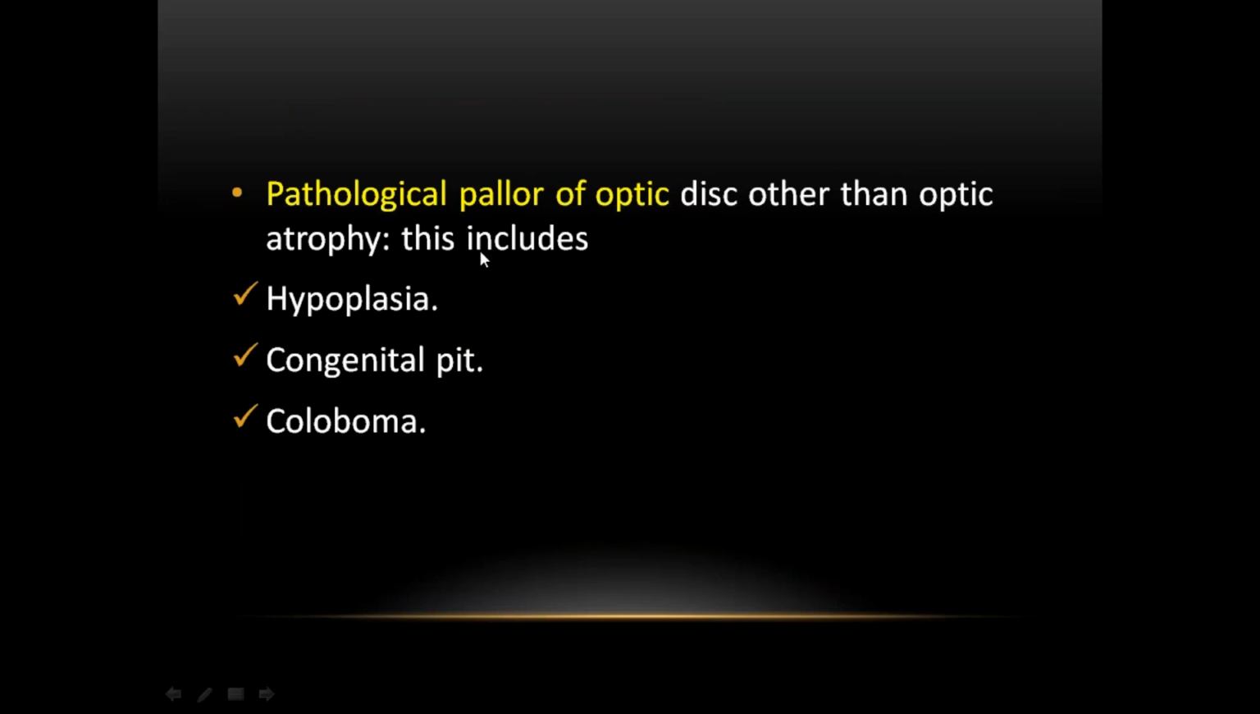Pathological causes of a pale optic disc other than optic atrophy include hypoplasia of the optic nerve, congenital optic pit, and coloboma. Previous ones are non-pathological causes. These are the pathological causes, which need to be differentiated from optic atrophy: hypoplasia of the optic nerve, congenital optic pit, and coloboma of the optic disc.